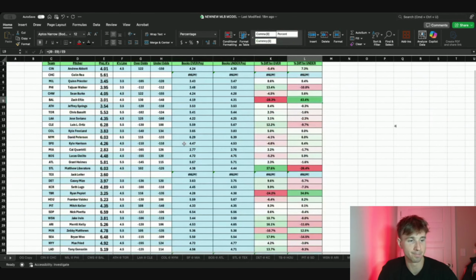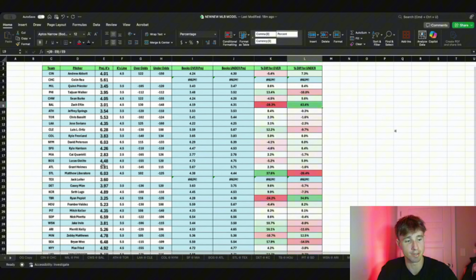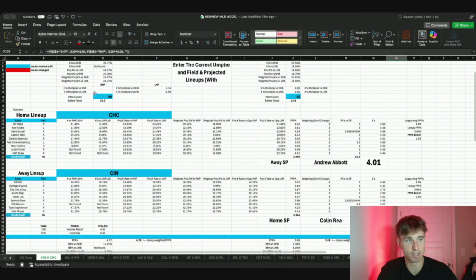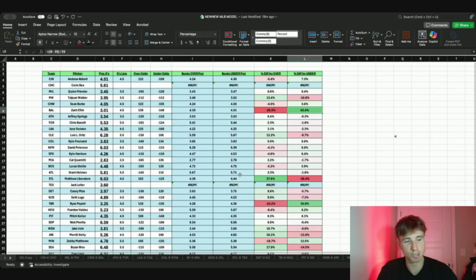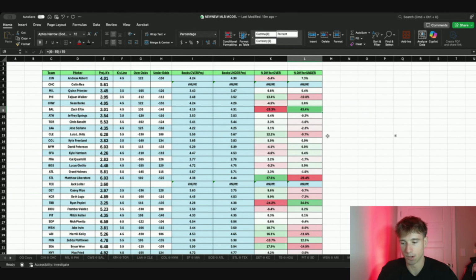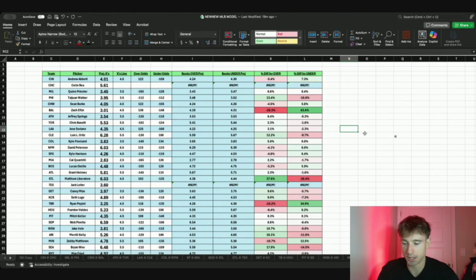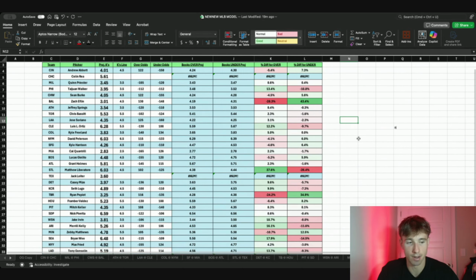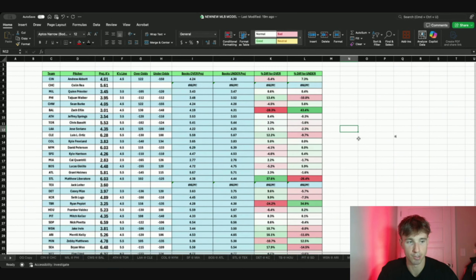But yeah, and also, guys, these are all projected lineups, right? So Cincinnati, Chicago, all these, like I said, I have a confirmed lineup button. I'll pull this and modify it, but these are not confirmed lineups. So the numbers just aren't going to be as accurate when it's projected lineups, even though the projected lineups are pretty close to right a lot of the times. It's just not going to be as accurate given that it's a projected lineup.